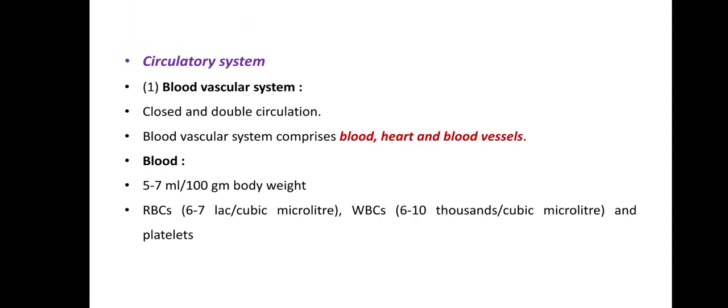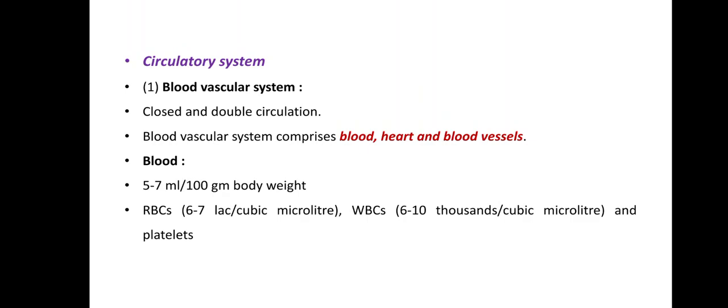The circulatory system basically consists of two main parts. One is the blood vascular system and another one is the lymphatic system. So in this video we are going to talk only about the blood vascular system of rat. The blood vascular system of rat is a closed type of circulatory system and there is double circulation in rat.